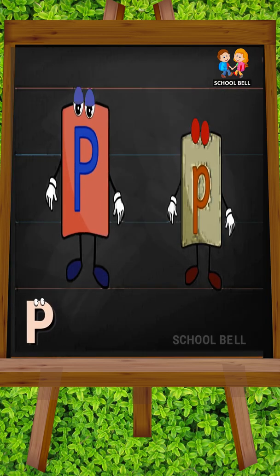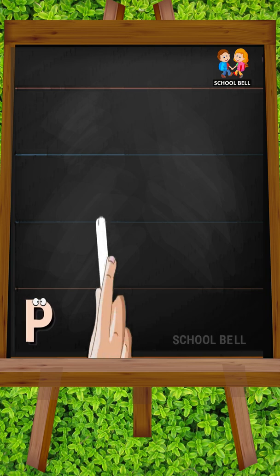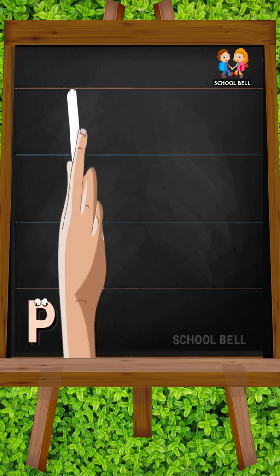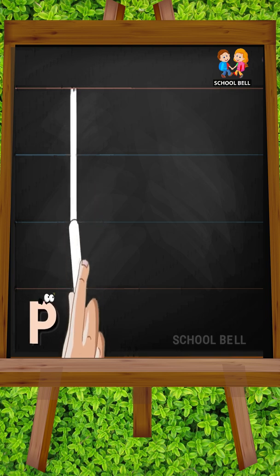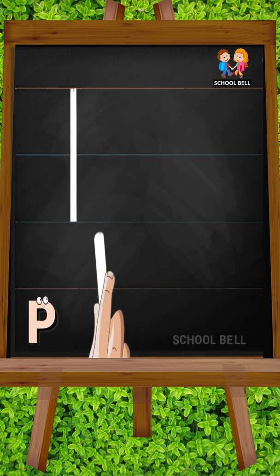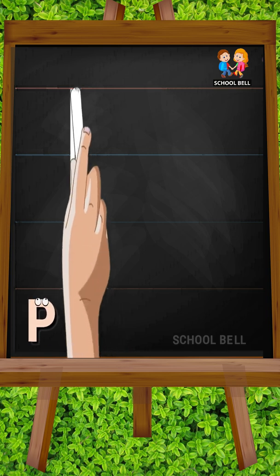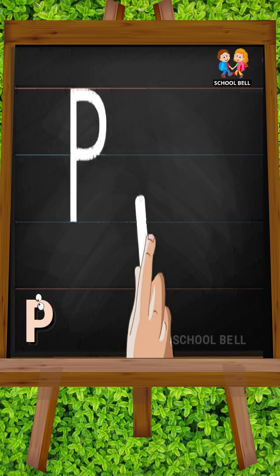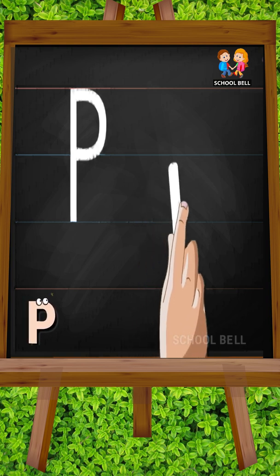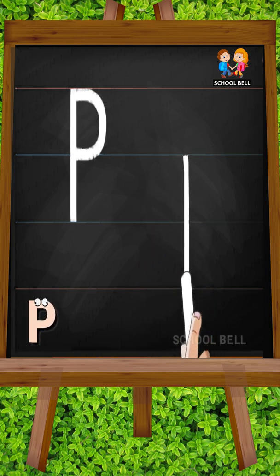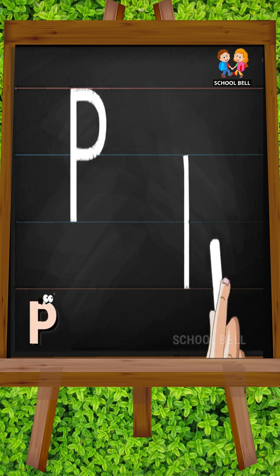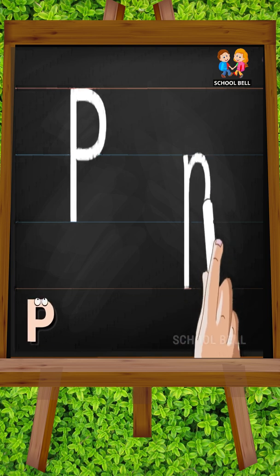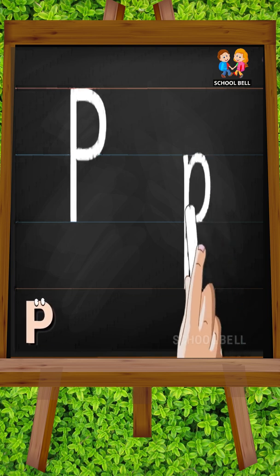P. Capital P. Start from the top and draw a standing line down. Go again to the top and draw a curve up to the middle. Small p. Start from the middle and move down below the bottom. Then go to the middle and make a half circle to meet the line at the bottom.